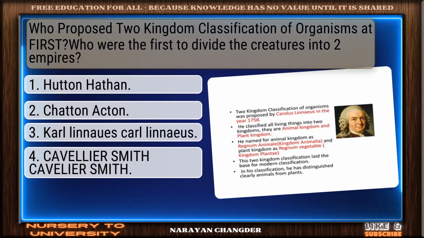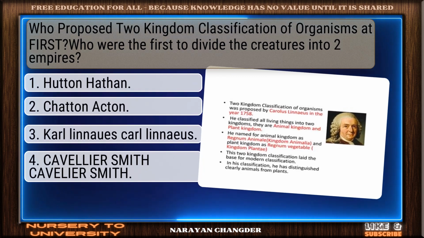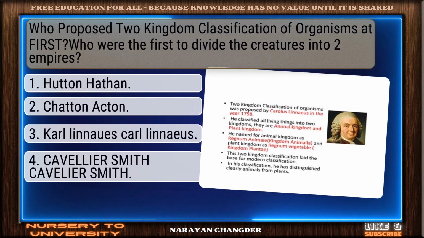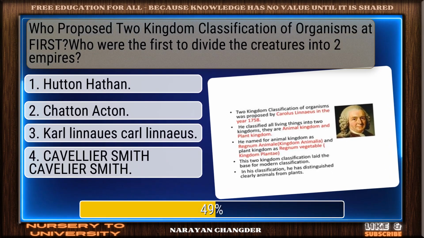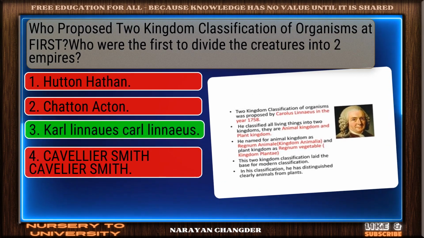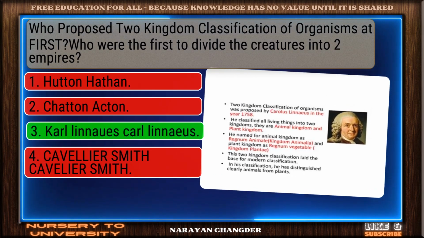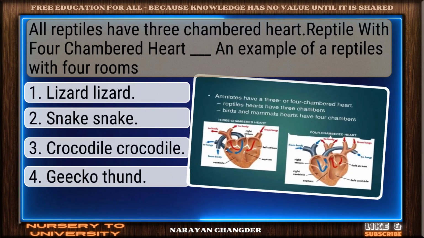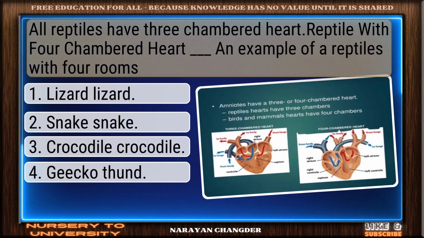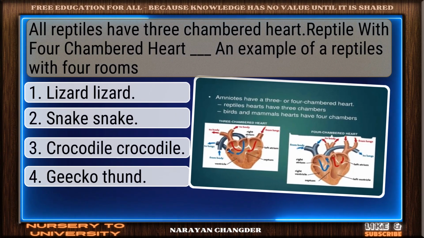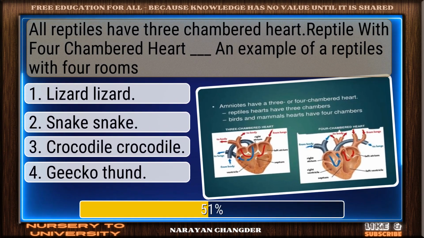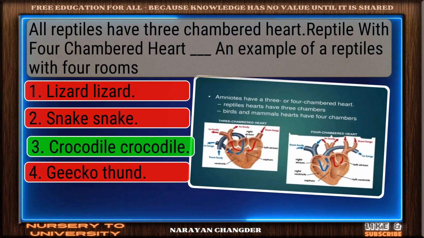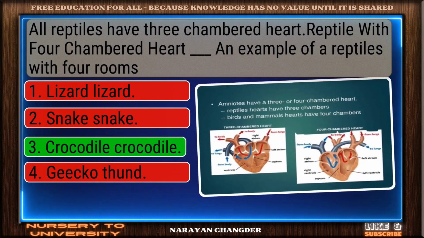Question number 38. Who proposed the two-kingdom classification of organisms at first? Valid point. Carl Linnaeus is true. Question number 39. All reptiles have a three-chambered heart. Which reptile with a four-chambered heart is an example? Solid response. Crocodile is a valid choice.